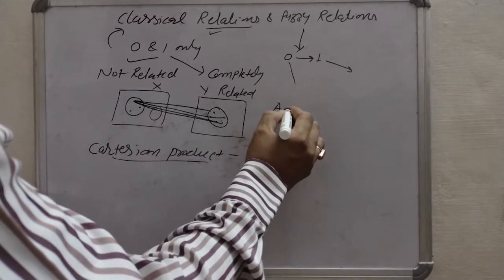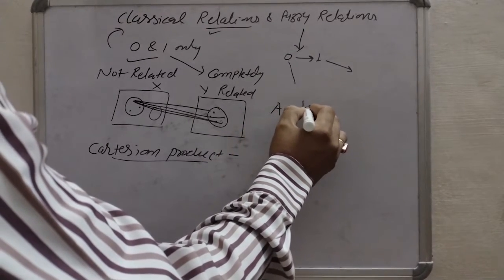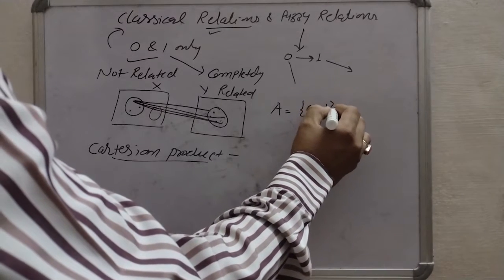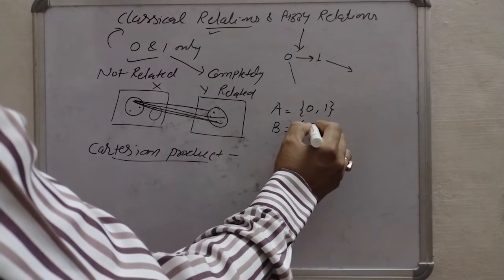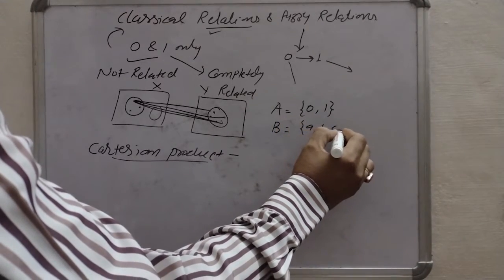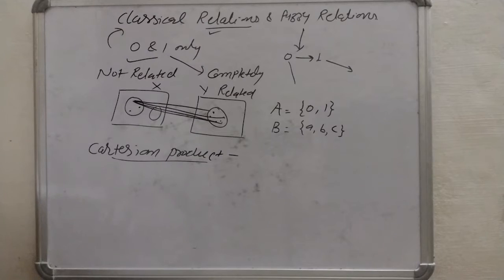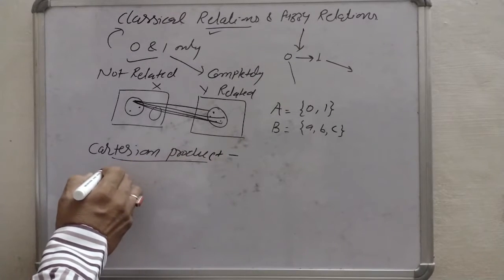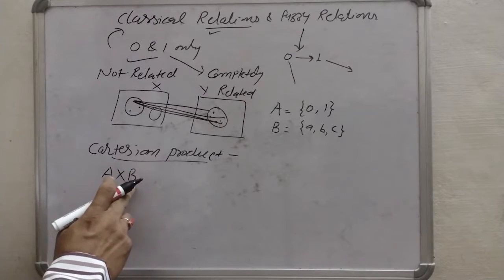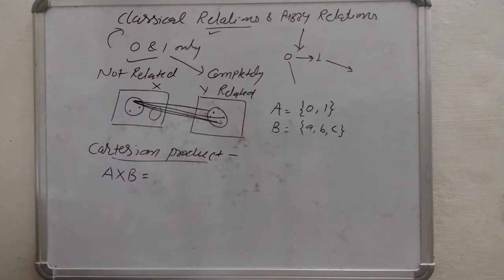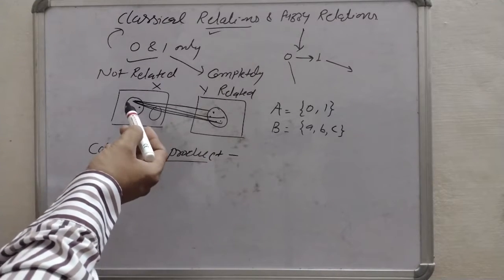Let A be 0 and 1 and B be a, b, c. Set A has 2 elements and set B has 3 elements, and we have to find Cartesian product of A and B. It is denoted by A cross B equals to, now we have to relate.